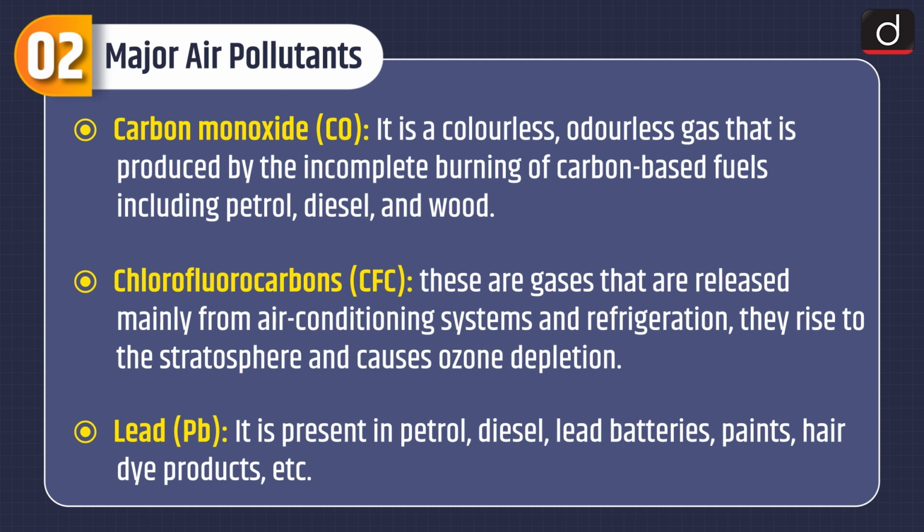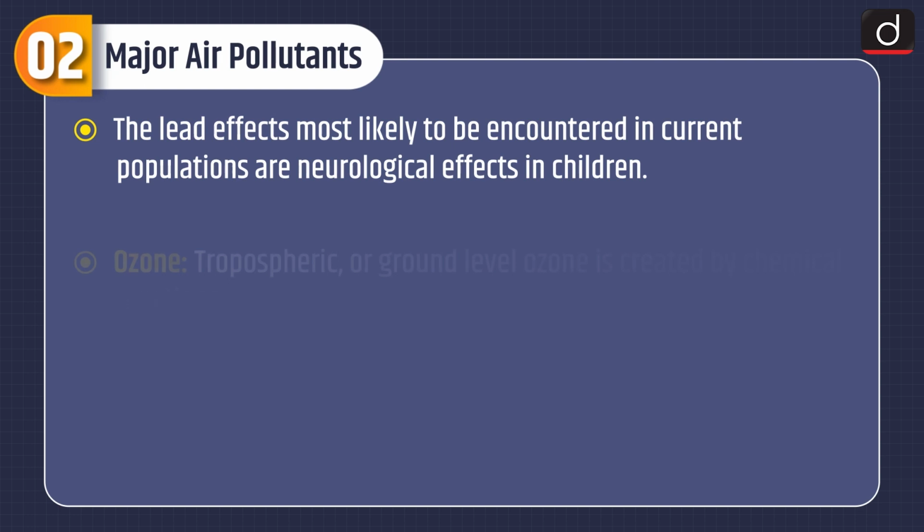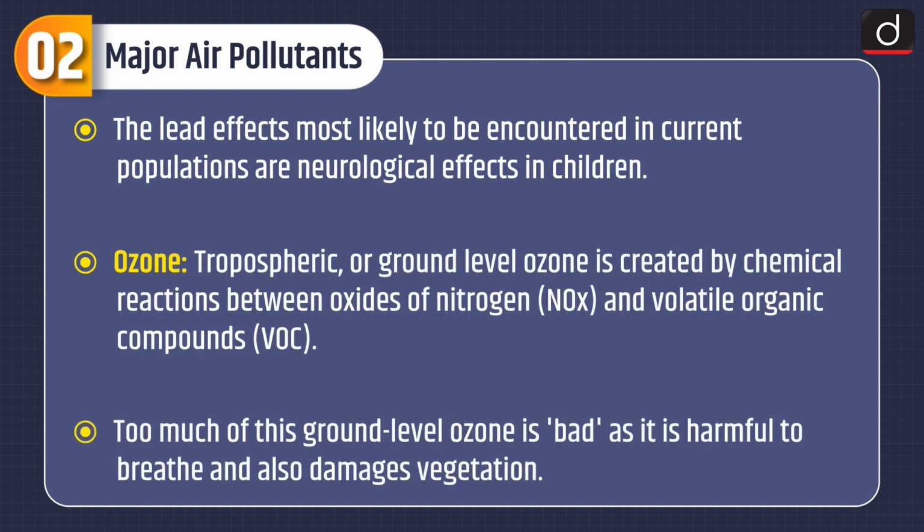Lead. It is present in petrol, diesel, lead batteries, paints, hair dye products, etc. The lead effects most likely to be encountered in current population are neurological effects in children. Ozone. Tropospheric or ground level ozone is created by chemical reactions between oxides of nitrogen and volatile organic compounds. Too much of this ground level ozone is bad as it is harmful to breathe and also damages vegetation.